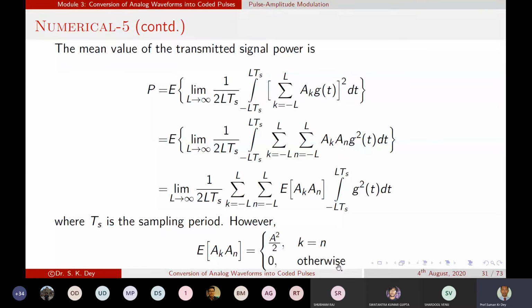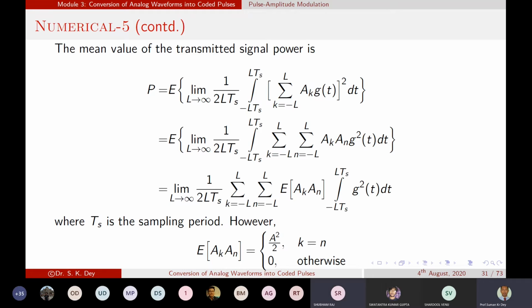That means the product takes a value only when both values are the same. If the two variables k and n are different, it gives us 0. So from this term we will get A square by 2.